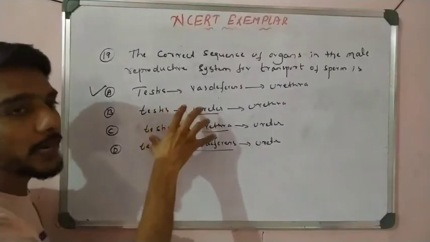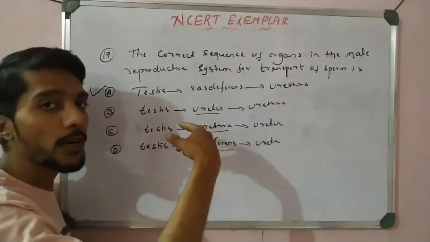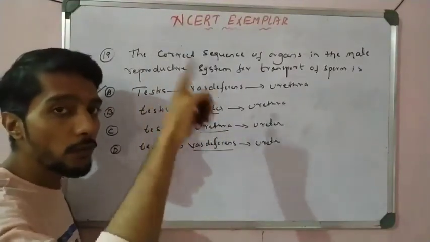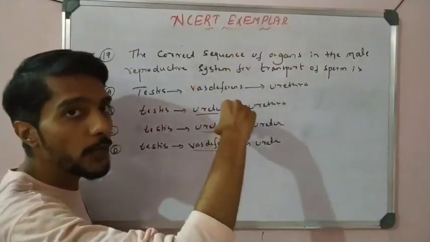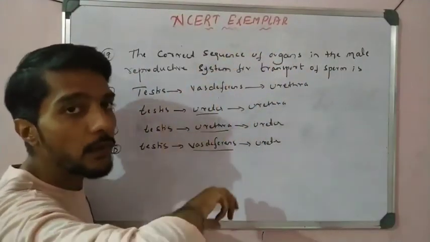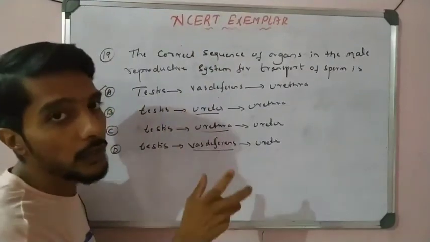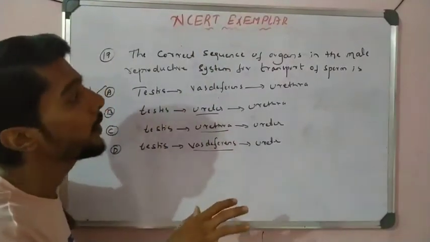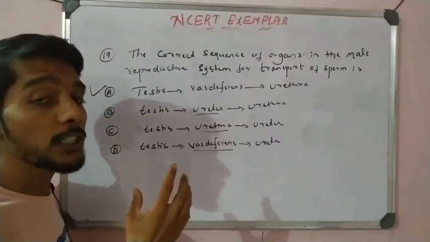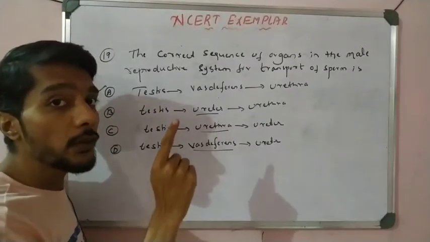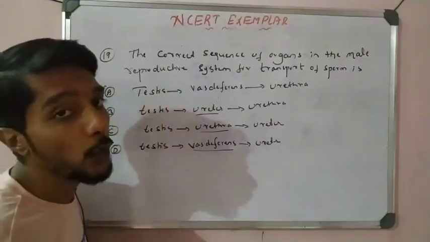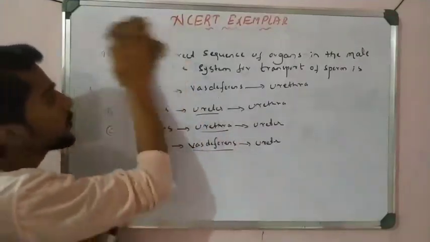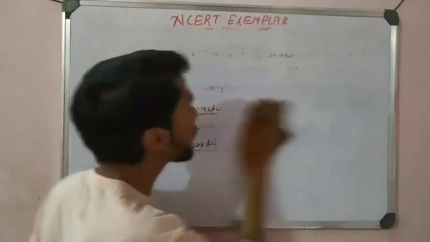Like that you have to practice for female also, right? For female, what happens? First, how the travel of the egg takes place: first ovary, and fertilization takes place in the fallopian tube, and then it is fixed at the uterus wall. And for the entry of the sperm, first vagina, then uterus, then the fallopian tube, and then the ovary. That is the sequence you have to remember, right? So like that you have to practice for female also.